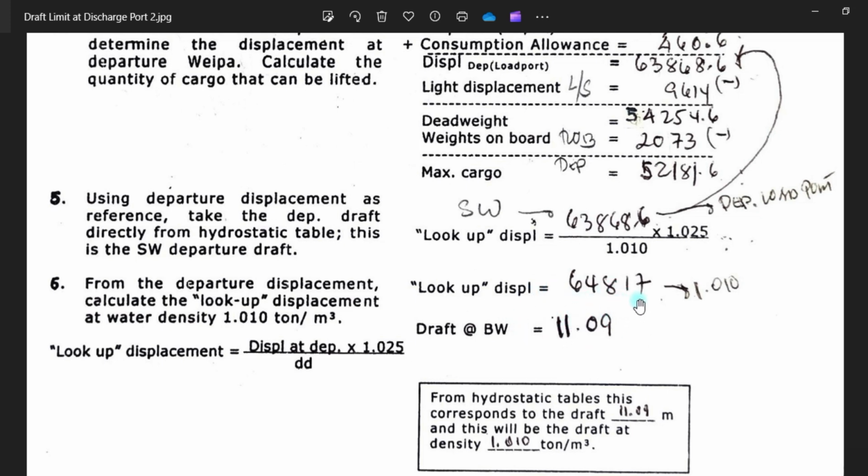Let's say you are now loading in Australia, and you want to know how much remaining cargo to load for completion to get this departure drop of 11.09. Okay, so we go to our program.